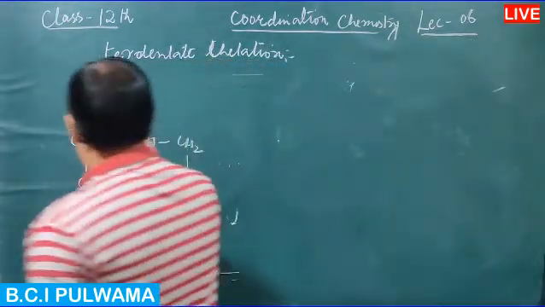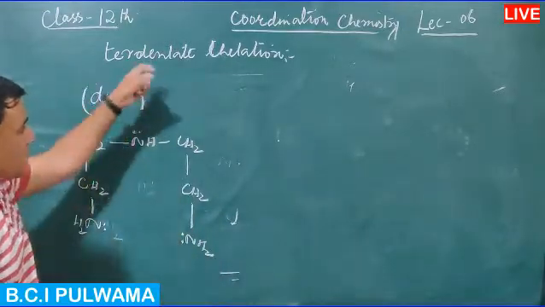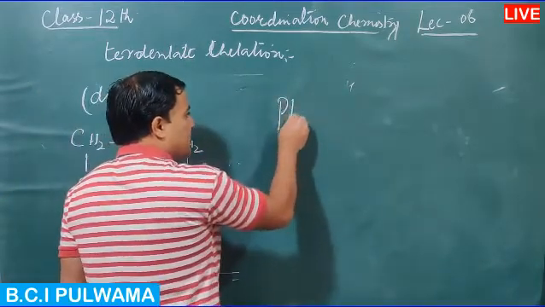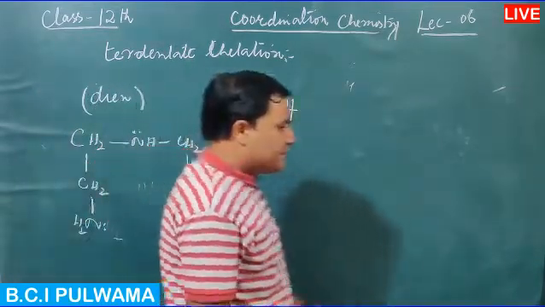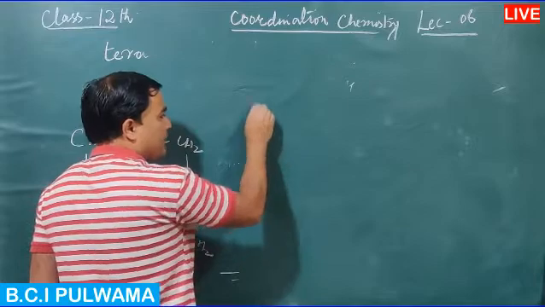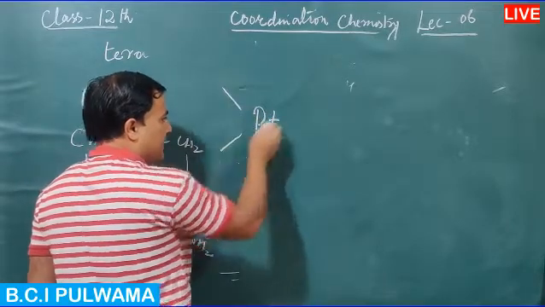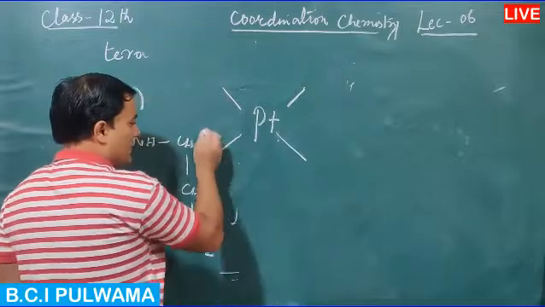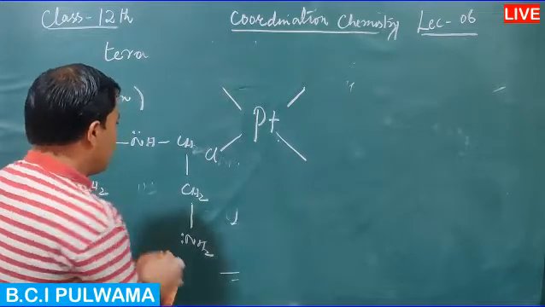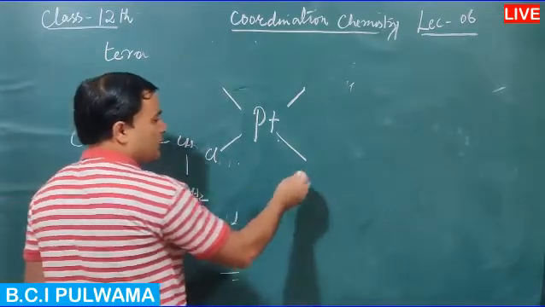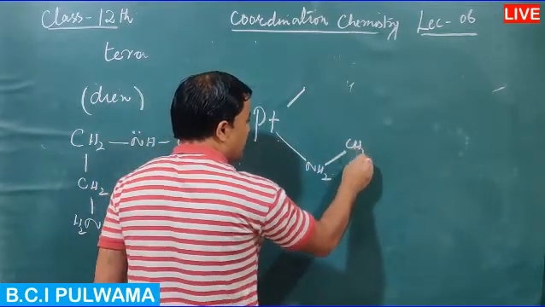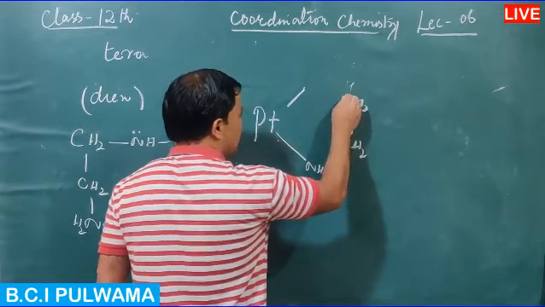Then let us see the process of chelation. We have the complex, and we have platinum, and there are 4 bonds. One of the bonds is this Cl negative ion, and then you have to see this NH2 is bonded to CH2, bonded to CH2.